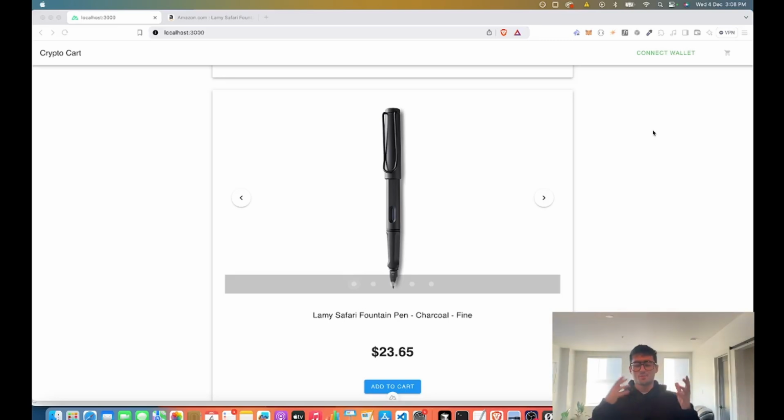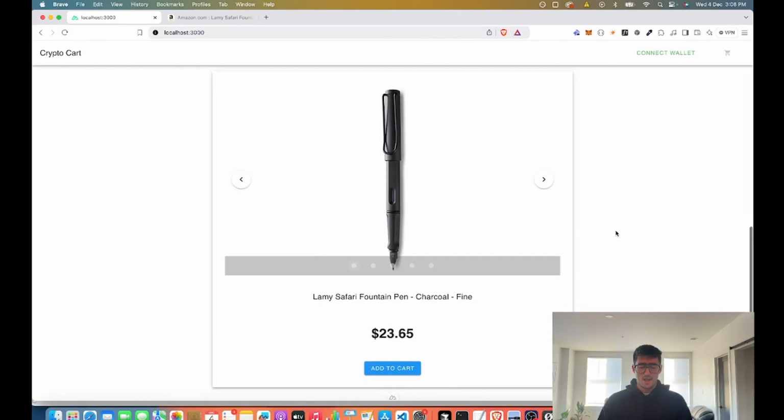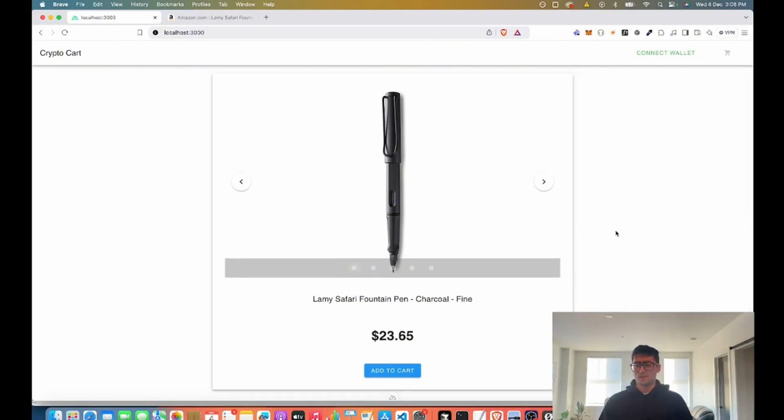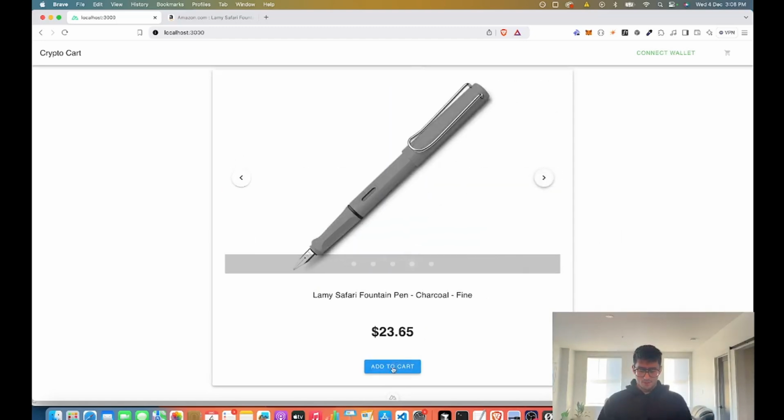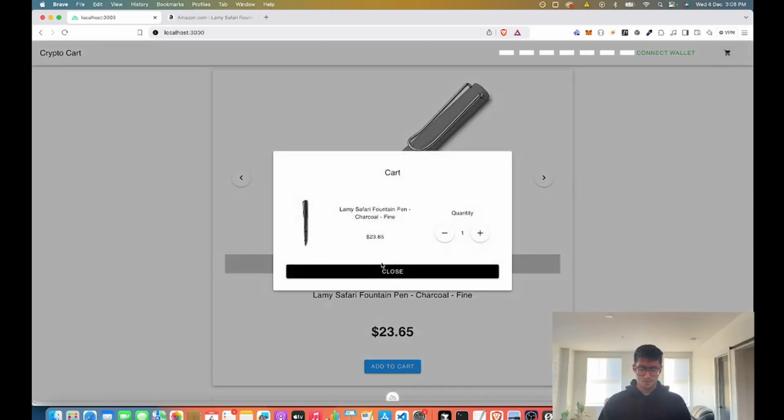because I don't want to spend too much time making it all pretty and adding all this data, especially since it hasn't been launched yet, right? And this is advice that I employ all the time, which is just get something working, even if it doesn't look amazing. Use some basic component library just so you can get something out there and show proof of concepts like this. So once I have the item, I can look through the images. I can then add the item to my cart, standard cart functionality here.